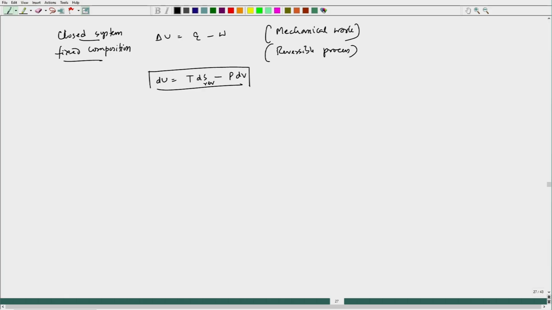So, I can write U equal to a function of S and V, and write del U as its differential.